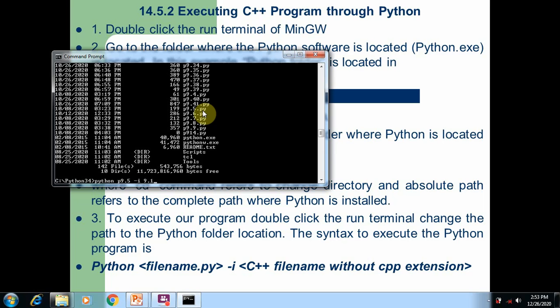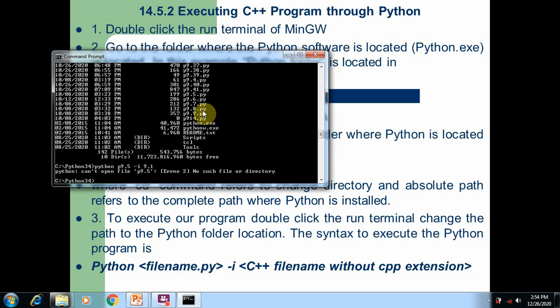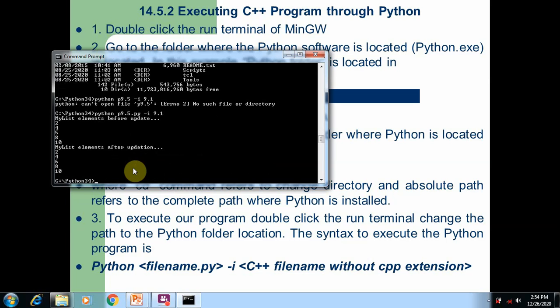When you press the enter key, you can see the output displayed on the screen. Here it shows some errors, because there was no file name with the extension 9.5, as we didn't mention the .py. So here you can see the Python output. In the same way, you can also see the 9.1 output, the C++ program output, when you run the same command in the MinGW window.